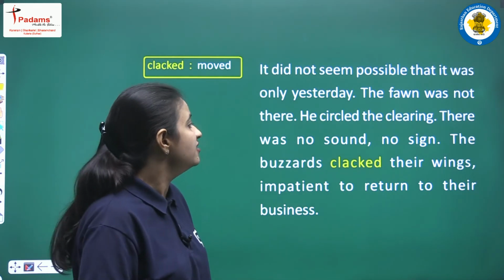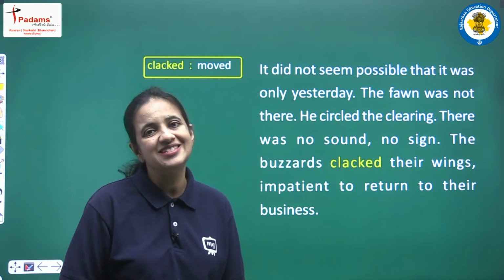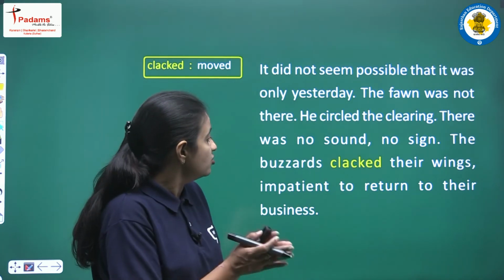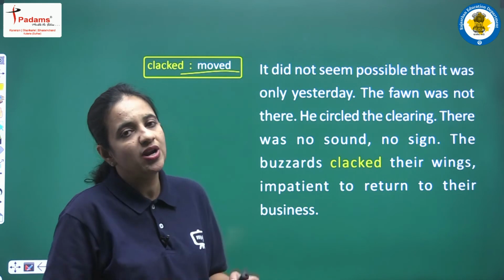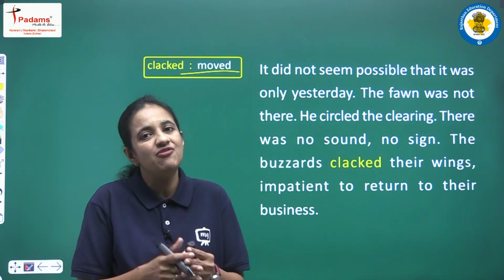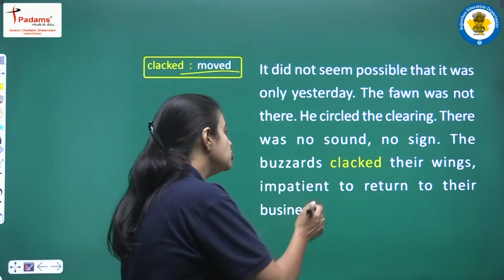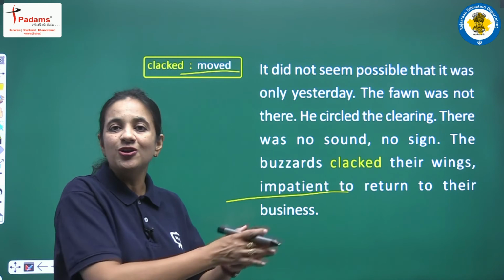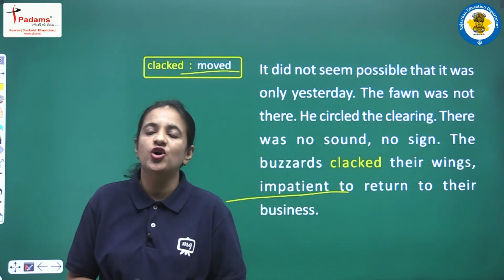The buzzards clacked their wings, impatient to return to their business, and all the buzzards who were sitting on the tree now, so now they were clacking their wings. Clack means again to move. So now they were moving their wings, they were flapping their wings, they were clacking their wings. Why? Because they were so impatient to return to their business. And what business is the writer talking about here? The business to enjoy the meal.